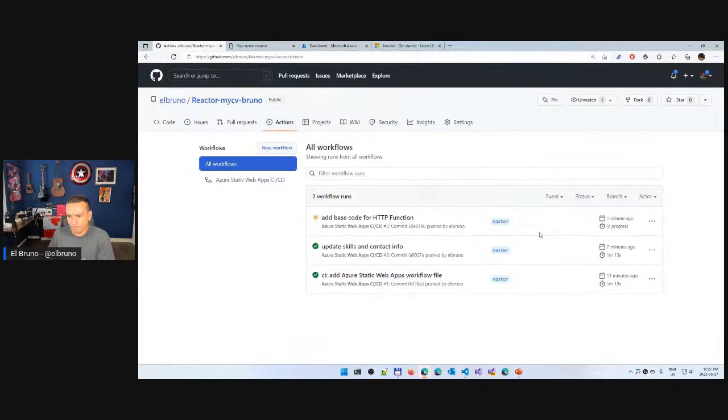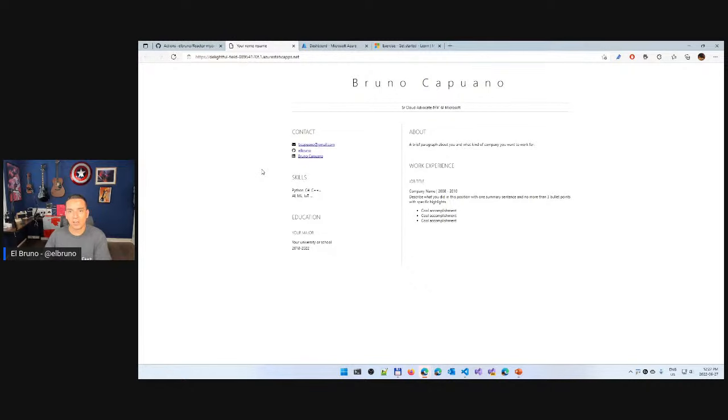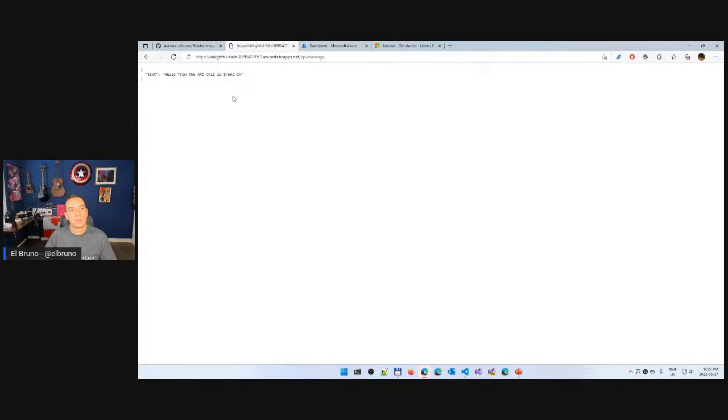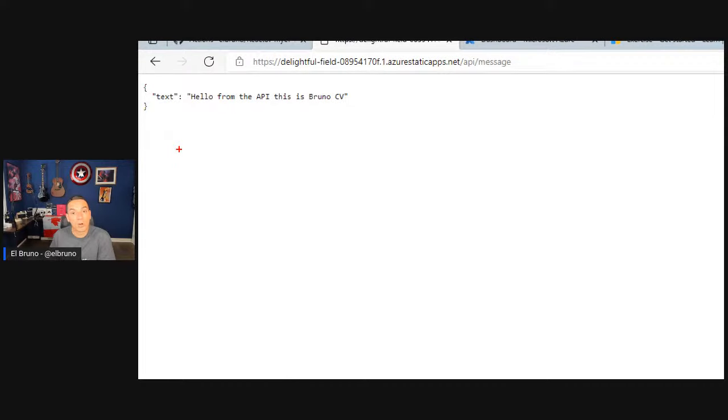And once it's finished, 10 more seconds, I am going to have again my page completed, but I can also use my URL and call my APIs. And this is one of the differences when Ivana mentioned the GitHub pages before, that I think we can't do this. At this moment, if I go to my page, there were no changes here, so nice to have. But if I add API/message and I run this, I will have my function up and running here, and it's going to return the code that I wrote before.